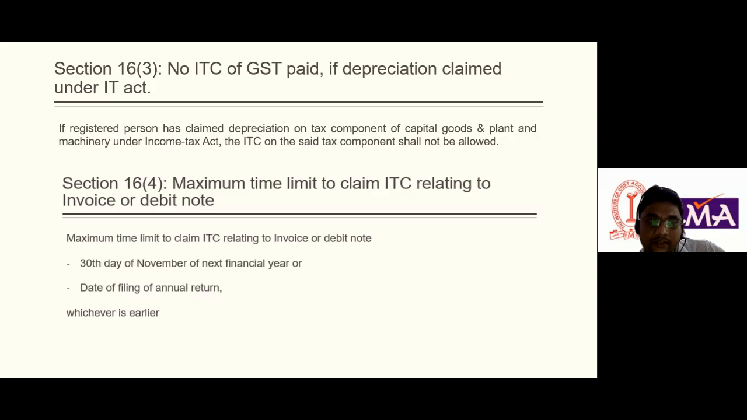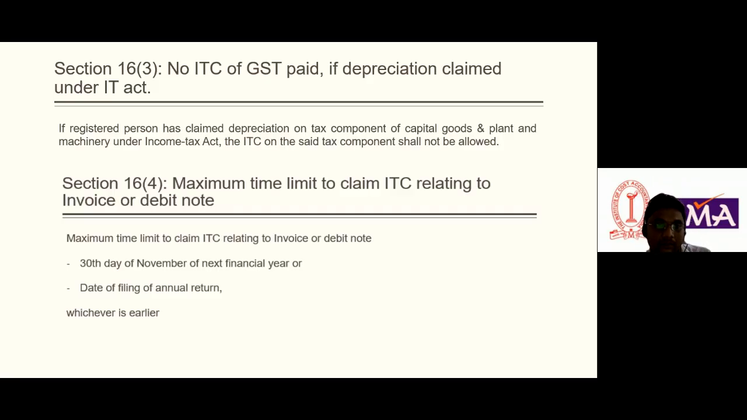Means if someone buys the goods in the month of December, he can claim the ITC till the 30th day of November of the next financial year, or the date of filing of the annual return, which we file after the end of the year, whichever is earlier. Before that, he can claim the ITC. After that, the ITC would lapse.